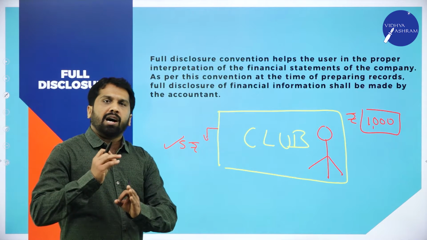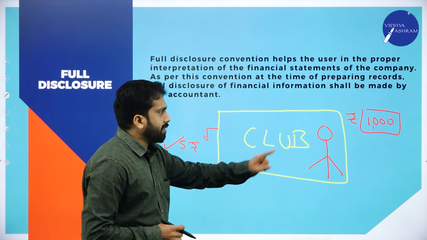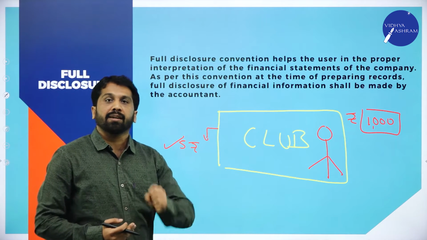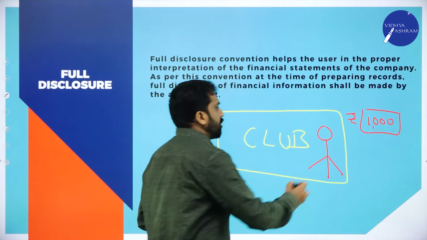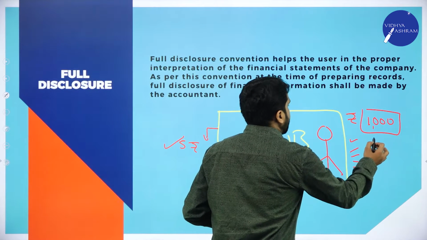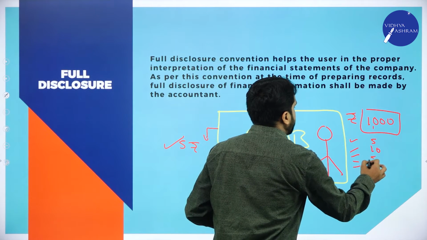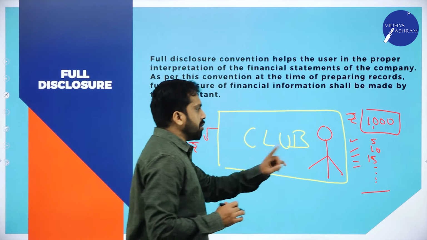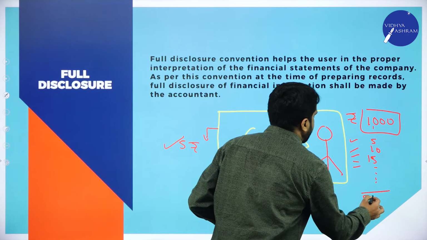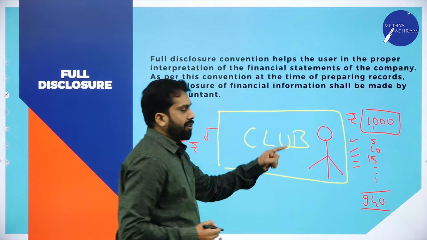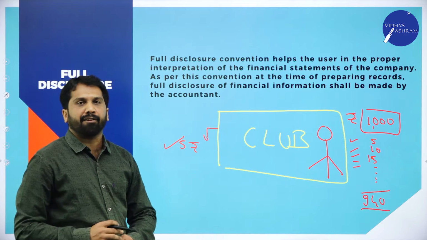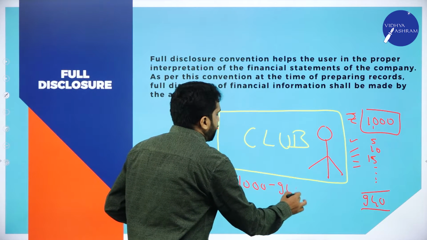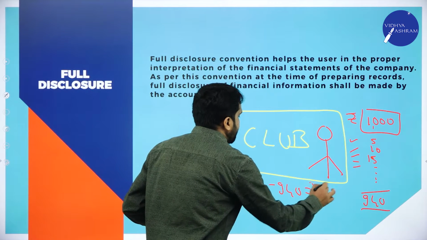1000. Now after 1 week they will come and ask you, I gave you 1000, can you give me details for that? What will you do? You will show every expense, like 5 rupee, 10 rupee, 15 rupee, every expense you will show. Then your total expenses are 940. Out of 1000 you spent 940, the balance is 60.